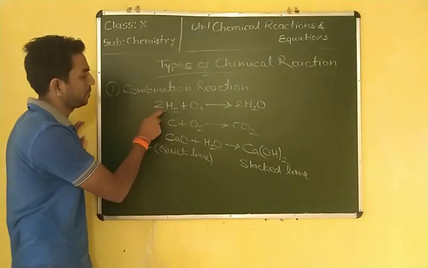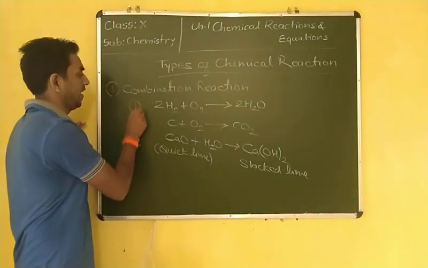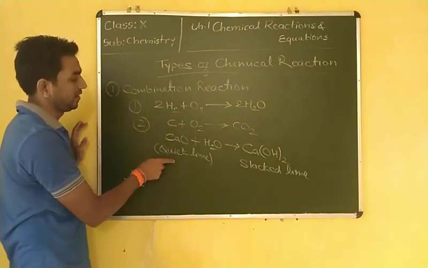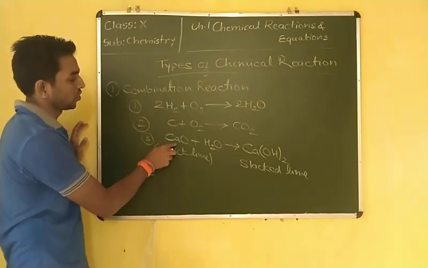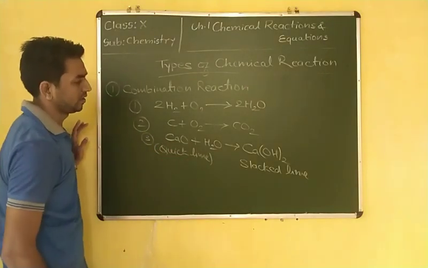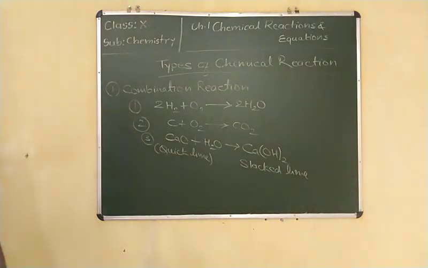In the first and second examples, two elements are combining. In the third example, two compounds are combining, calcium oxide and water. It may also be possible that one element and one compound combine.